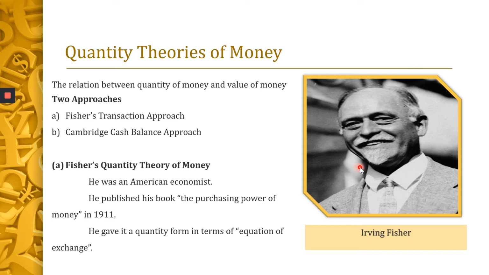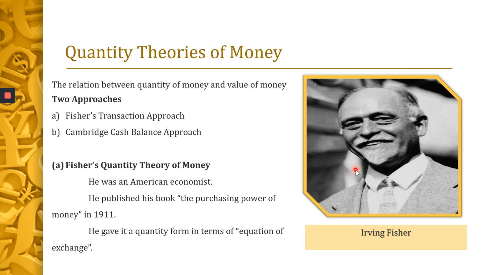It was first propounded in 1588 by an Italian economist, Davanzati. But the credit of popularizing the quantity theory of money goes to Irving Fisher.